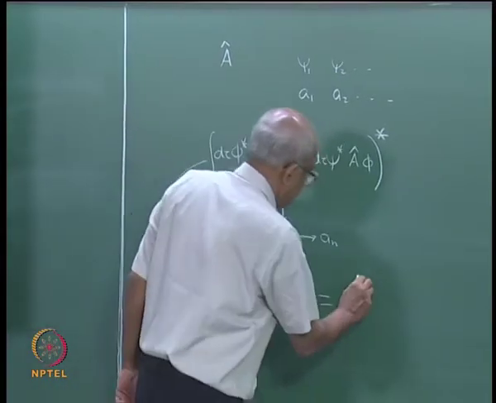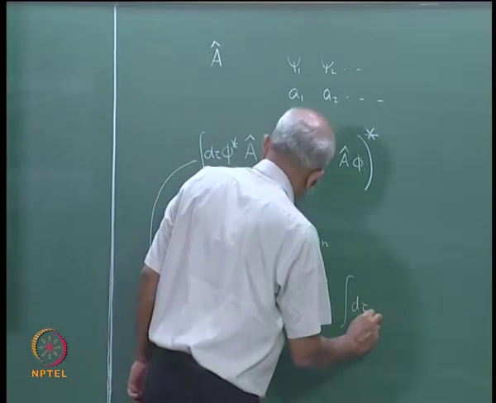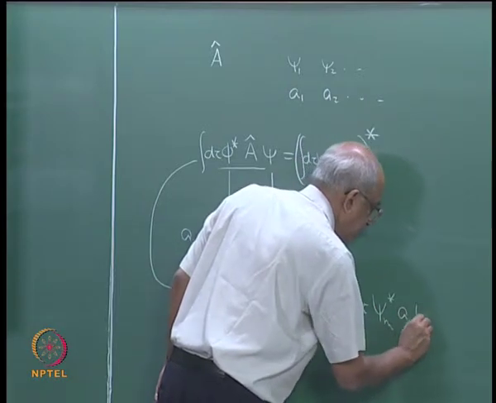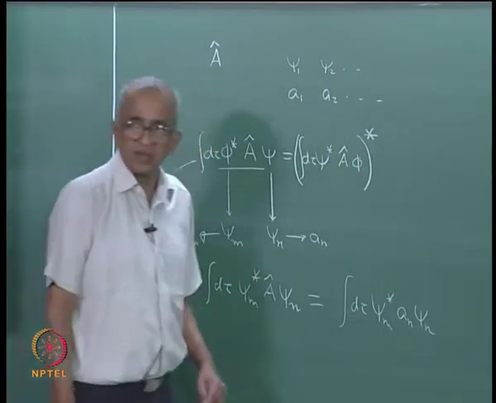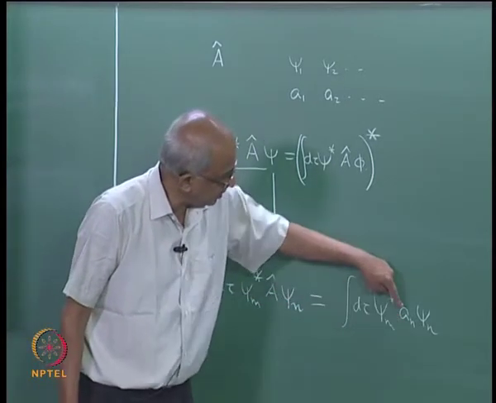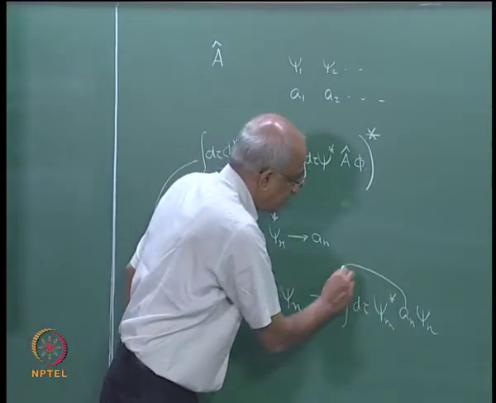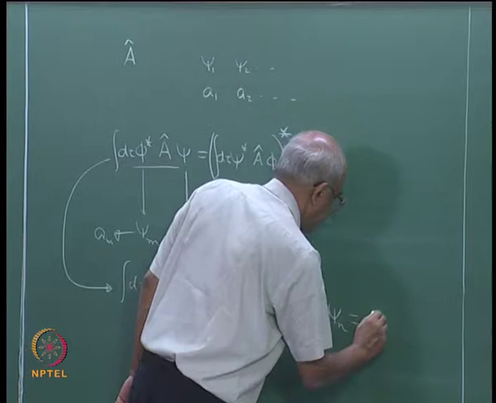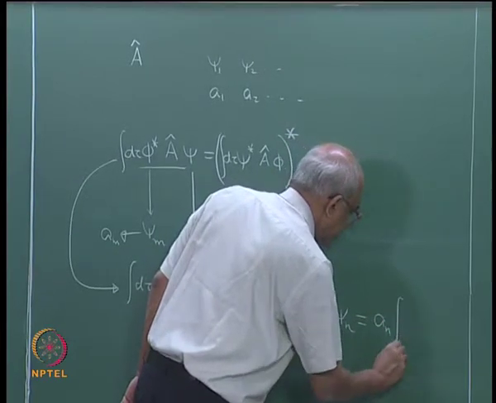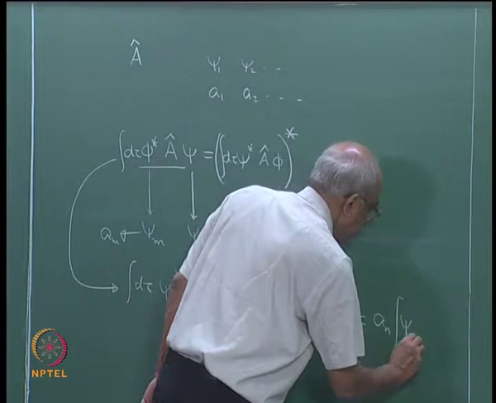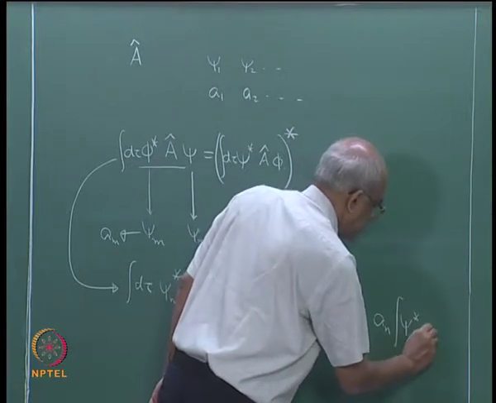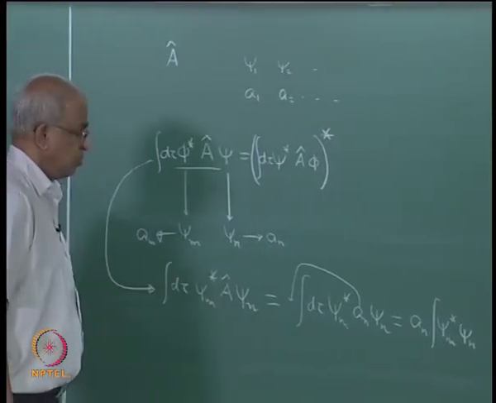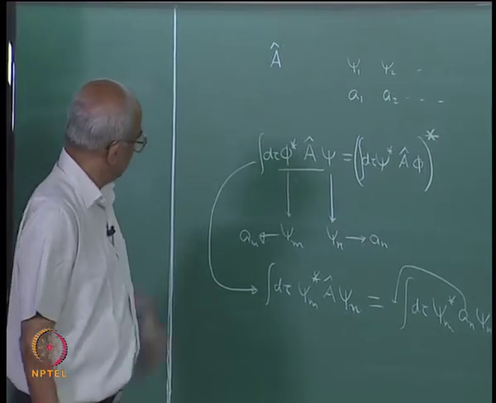So, therefore, this will become integral d tau psi m star a n psi n, but a n is just a number. So, it is not necessary for me to keep it here. I can take it from there and move it to this place. So, therefore, this will become integral a n multiplied by psi m star psi n. So, that is the left hand side.